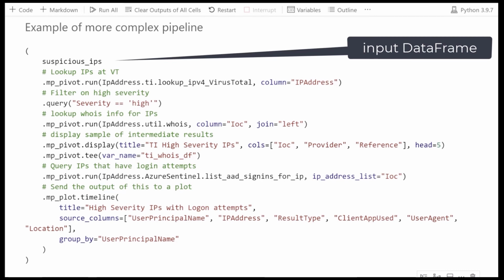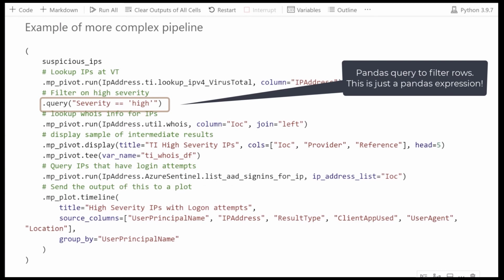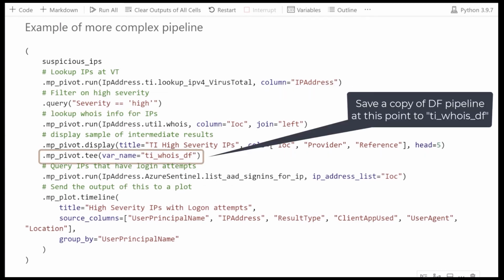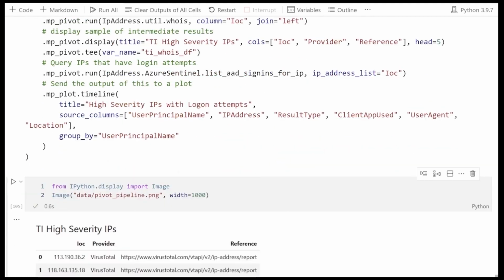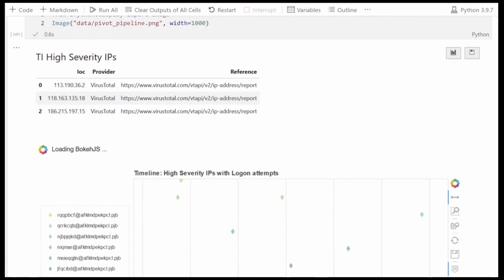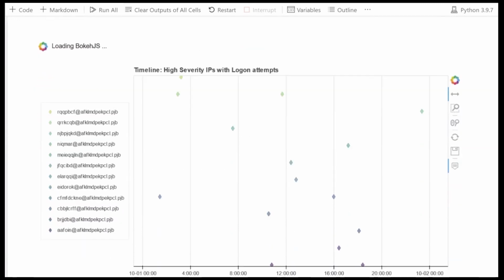Here is an example of a more complex pipeline that involves threat intel lookup at VirusTotal, data query to determine whether any suspicious IP addresses have logged on, and finally it plots out to one of our visualizations to produce a timeline of any suspicious IP activity. The output would look something like this. This is our intermediate display and the final logon attempts timeline.